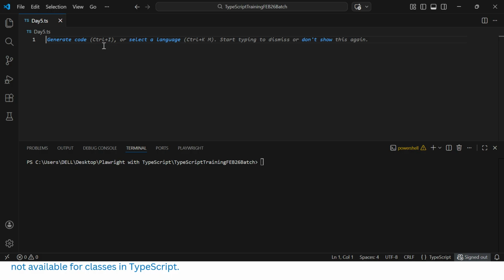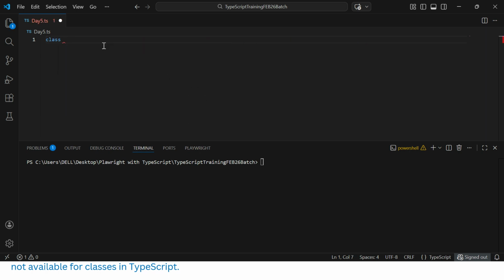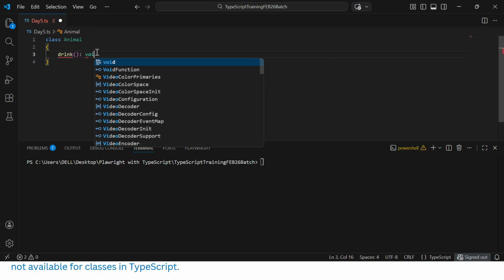So let's try to create a class. What is the syntax we need to use? We can use the class syntax. Let's create a class called Animal. This is the syntax for the class: a block of code, the class keyword and the name Animal. Now we can have a method, called drink, and the return type is void.